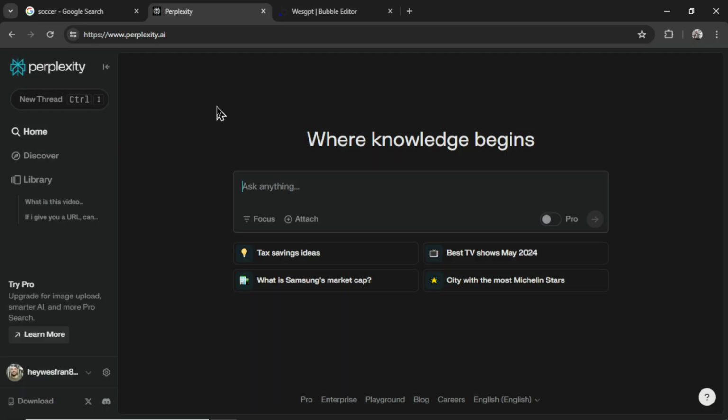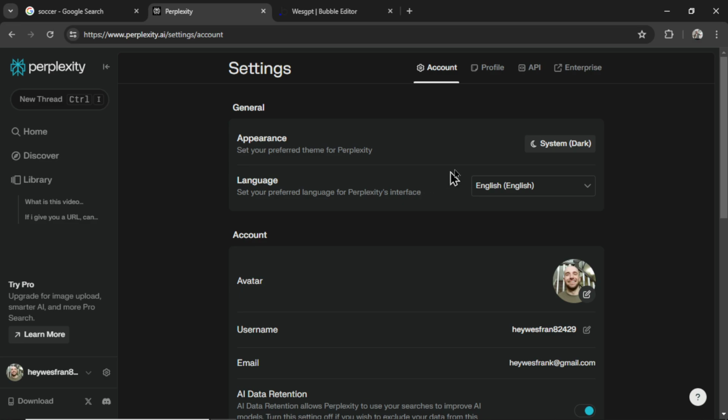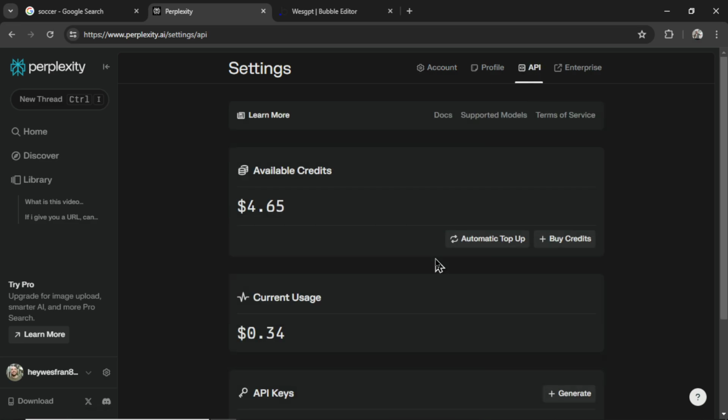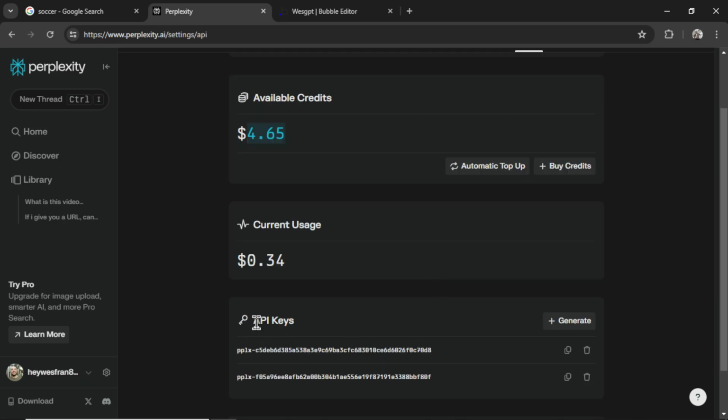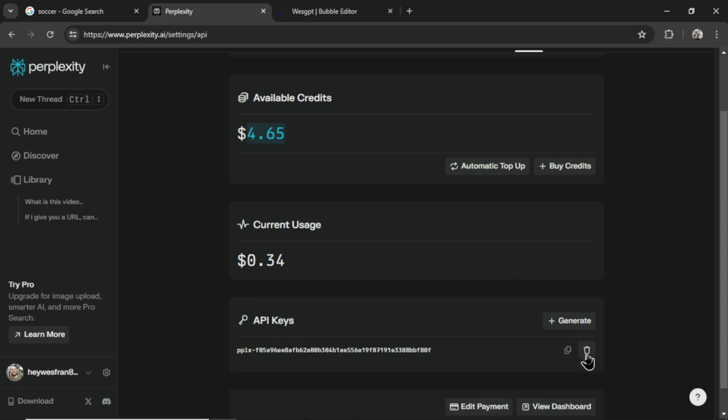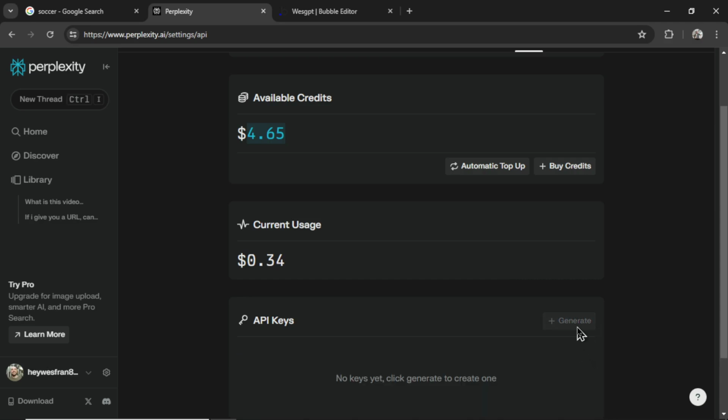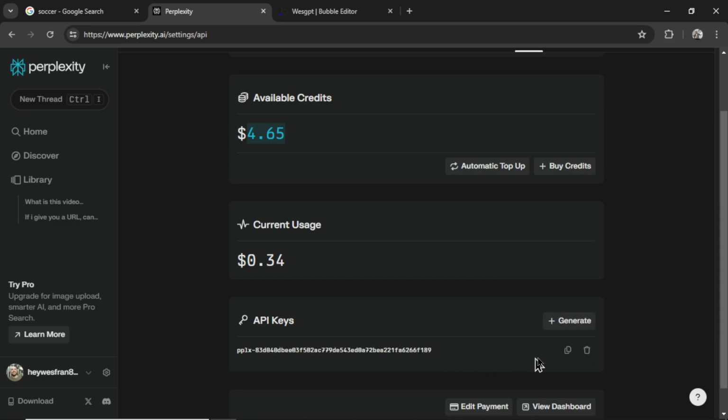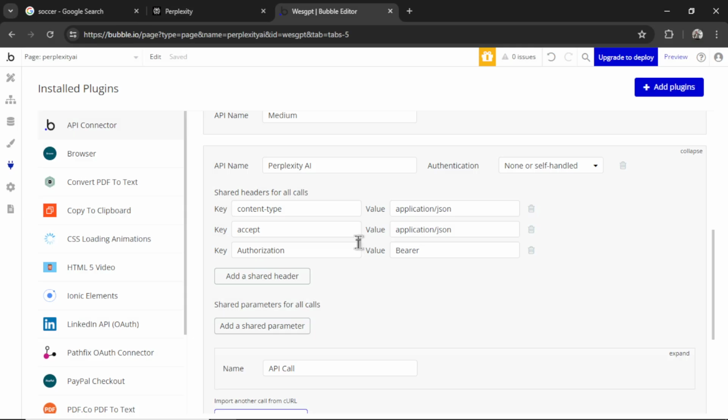To get that, go to perplexity.ai. Then go to settings. Then you're going to click API. You have to add a valid payment method and then credits to the account. Once there are credits in the account, it will open up this API key section. I'm going to delete these keys. Click generate. It creates a new secret key. Copy that key. Go back into your Bubble app and paste it in.